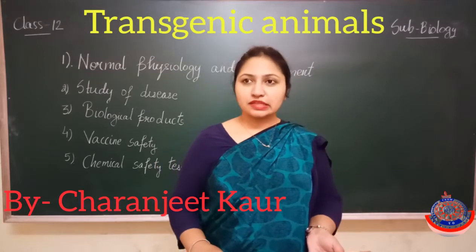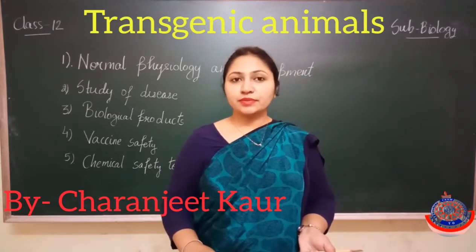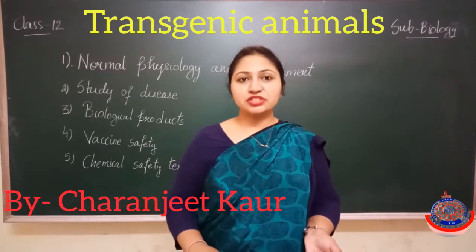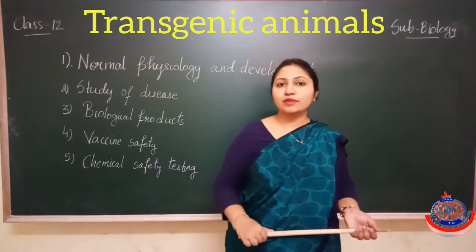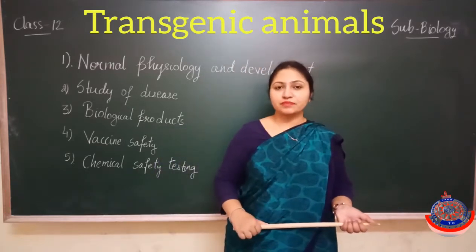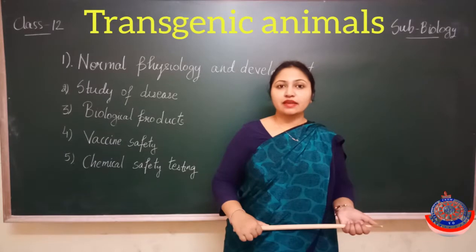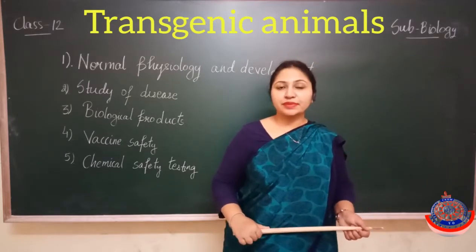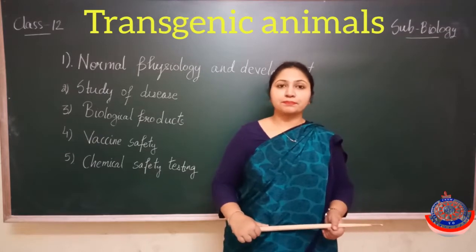Now what are transgenic animals and how are they produced? Transgenic animals are produced by inserting the transgenic gene, meaning the foreign gene, into the animals, and then they will become transgenic animals. Various transgenic animals have been produced, like mice. Experiments have already been done on animals like mice, rabbit, sheep, cow, pigs, etc.